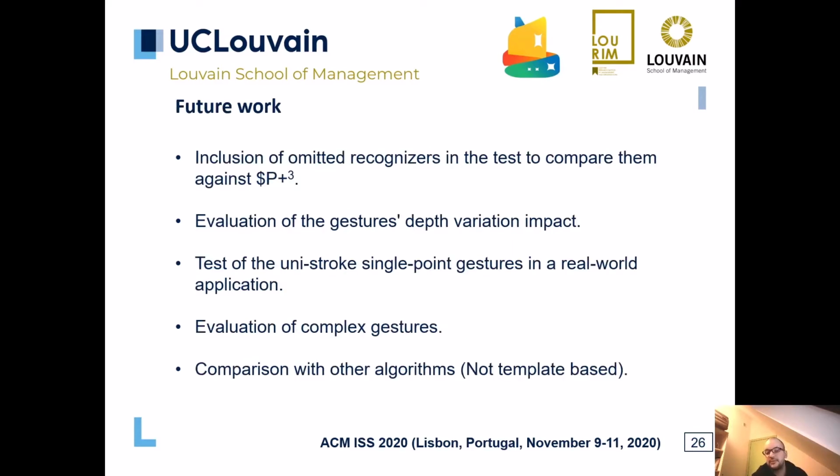We have a list of some improvements for future work. We'd like to propose the evaluation of the effect of depth variation in gestures. Moreover, we would suggest comparing with other recognizers based on other techniques.